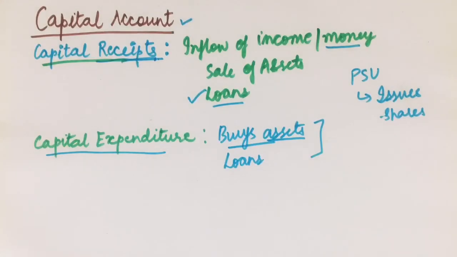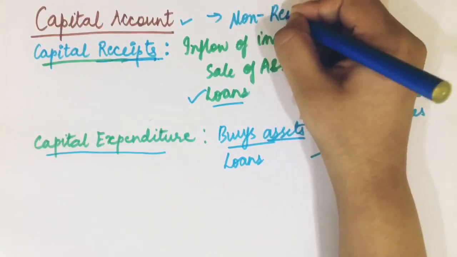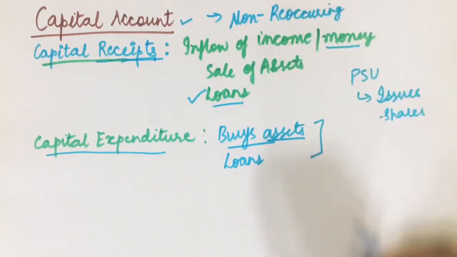So if you notice, these items on the capital account are generally non-reoccurring. Whenever government is taking a loan, it is not that every year it takes a loan. Whenever government is selling an asset, it is not that it sells an asset every year. It only happens abruptly. It's not that it is happening after a certain period of time. So that's why it is non-reoccurring in nature, and all the entries in the capital account are non-reoccurring in nature. So this can be a classifying thing for all of you. Any item that is non-reoccurring in nature goes to the capital account.